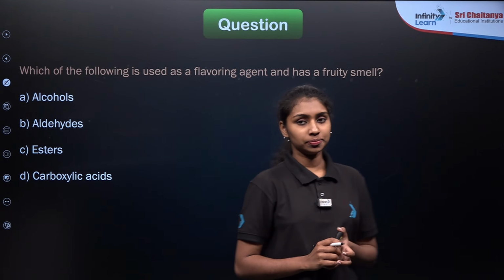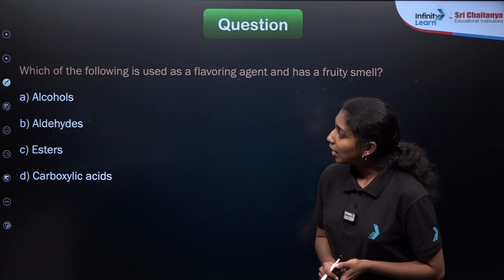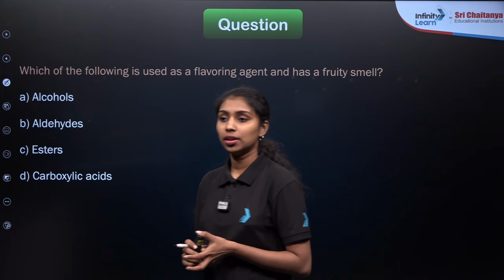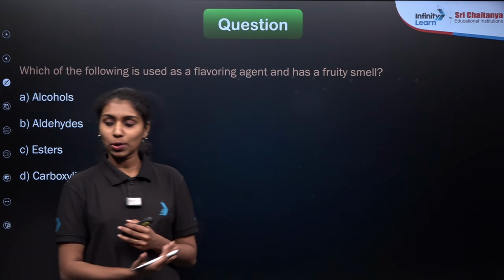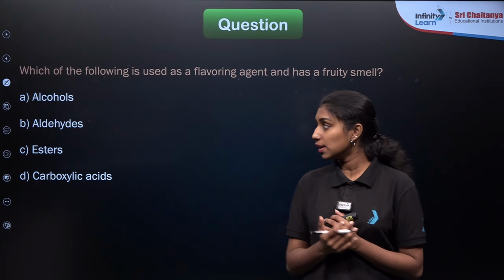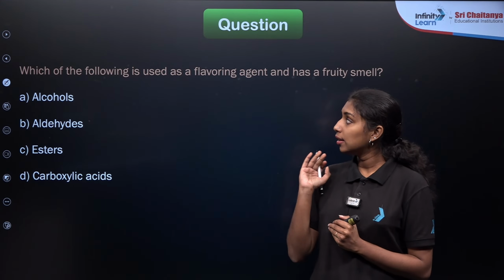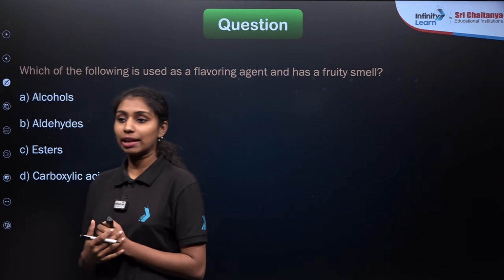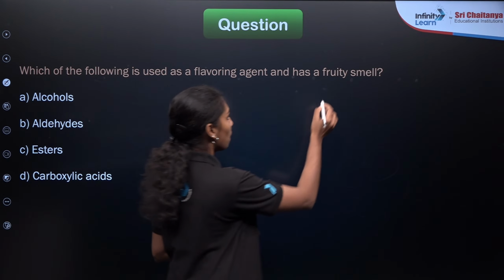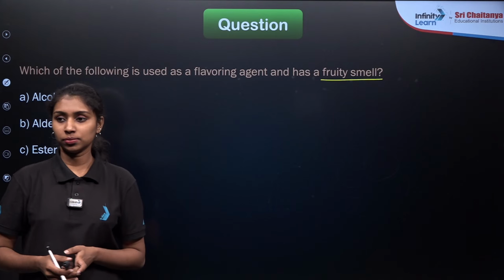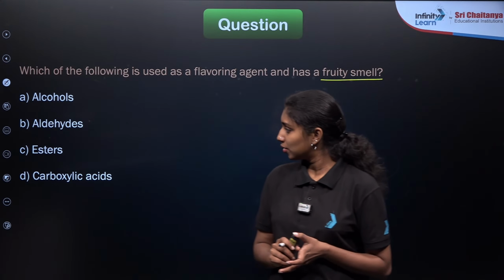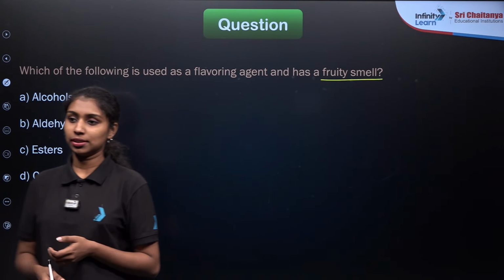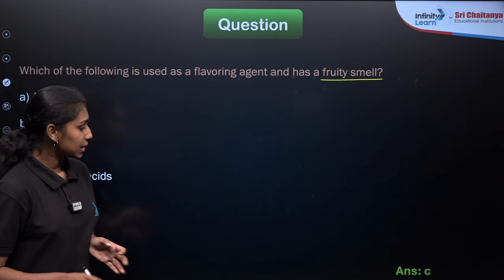Here is the next question. Which of the following is used as a flavoring agent and has a fruity smell? In the case of functional groups, we have discussed carboxylic acids, aldehydes, ketones and esters, right? You need to identify the compound which acts as a flavoring agent or has a pleasant fruity smell. Options are given here: alcohols, aldehydes, esters and carboxylic acids. Yes, option C is the correct answer, that is esters, right?